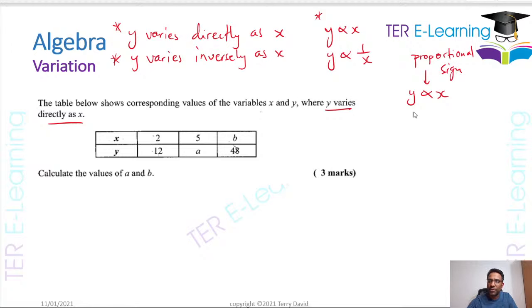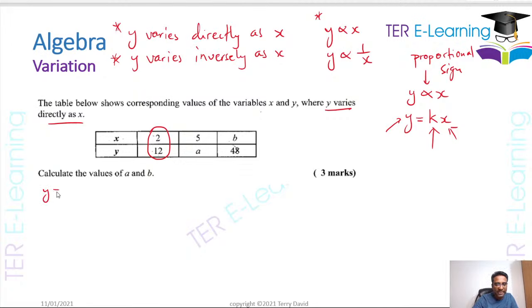Right? What we're going to do, we're going to replace it with an equal sign, but every time you do that, you must introduce a constant into your equation, right? So this is my equation relating these two variables: y equals kx. Your objective in the question is to figure out what k is first of all. In order to do that, I need to know a value of y and a corresponding value of x. If you look at your table, they gave you a piece of information here to find k. So we're going to find k first of all.